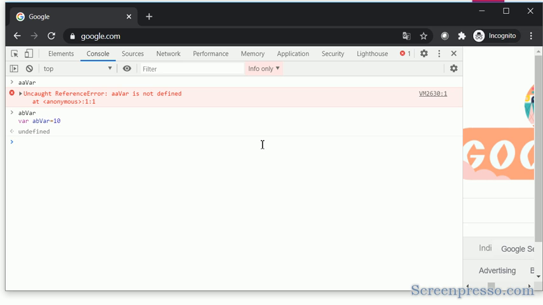Now I am not getting the error, but it's not returning the value. Let me check one more time. Now I am getting the value.